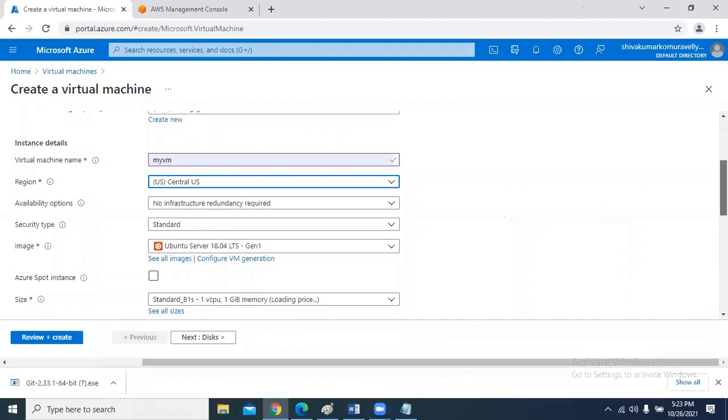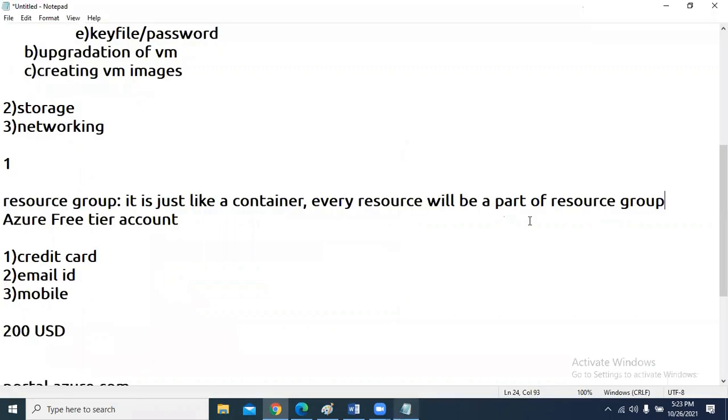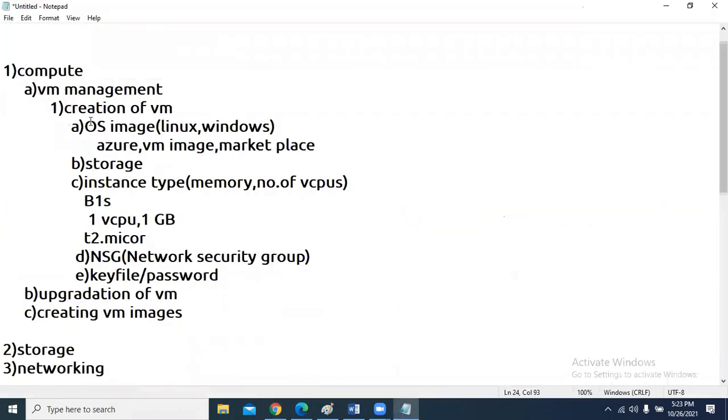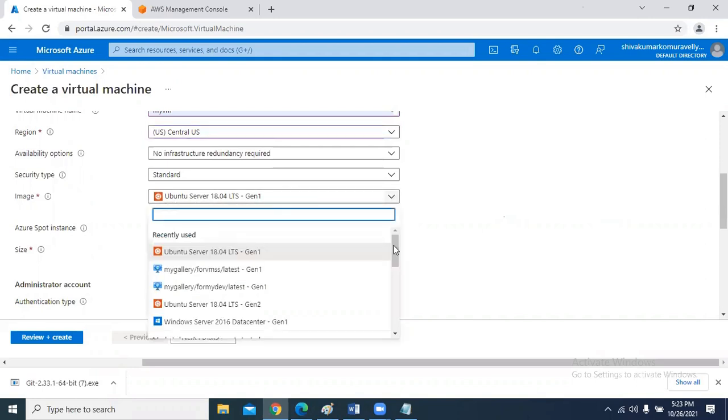Now, security type, these are later issues we are going to discuss later. As part of virtual machine creation, first we are going to specify the OS image. OS image is required. If you drop down this, you are going to see a list of OS images.